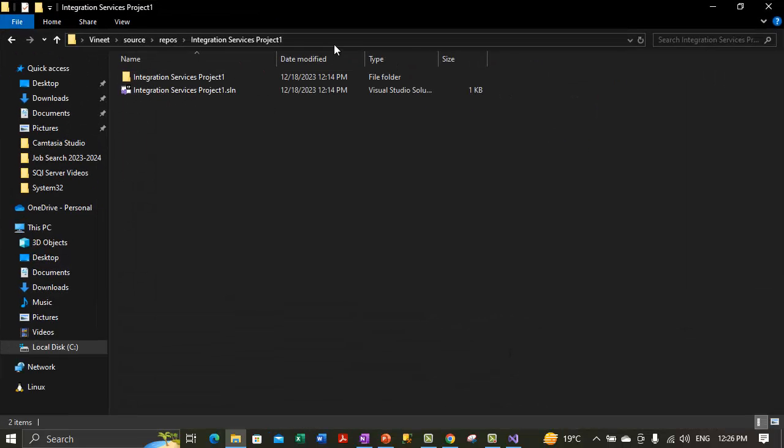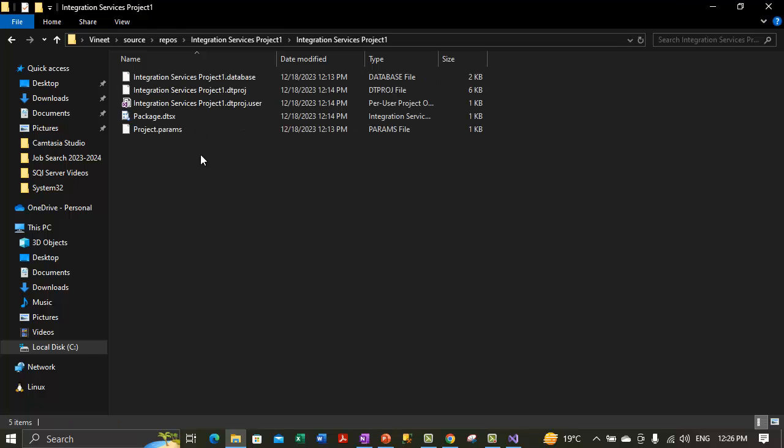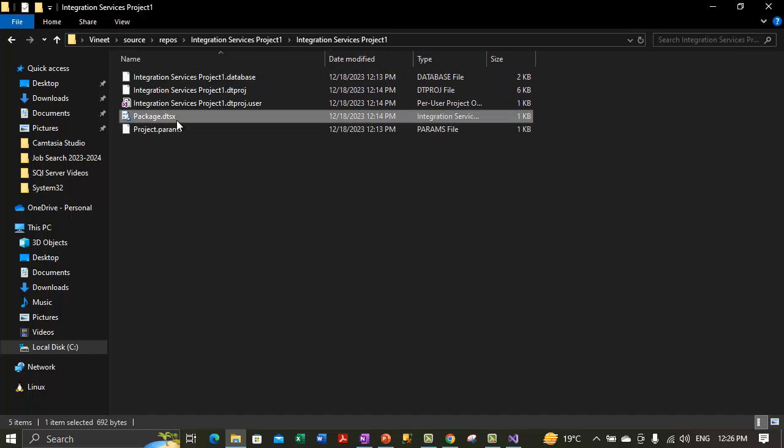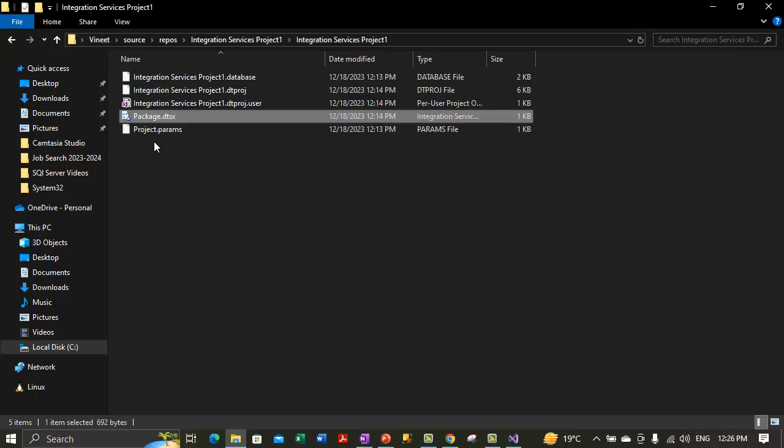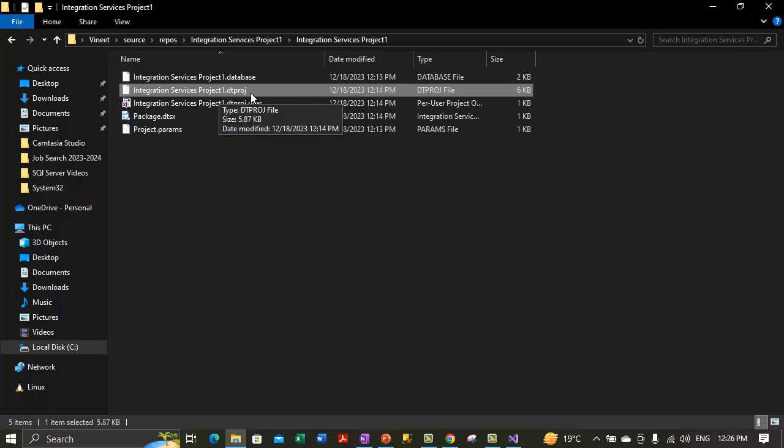This is the folder which is under the users, source, repos, and the repository folder is this. And there we have the integration services project. For the solution we have this file ending in SLN, and this is the project and it contains the project files. So these are some of the project files. The package file ends with the extension DTSX. Now let's talk about other files. So we have the dtproj file, the DTPROJ, which is this file.